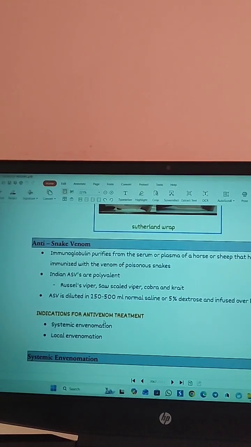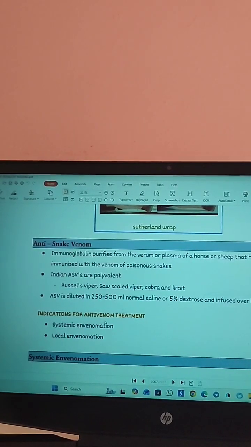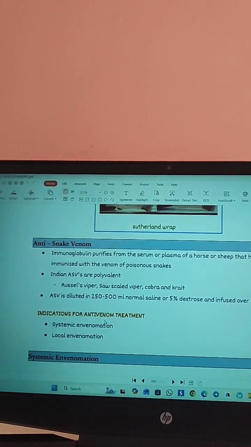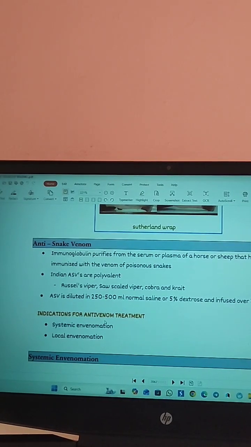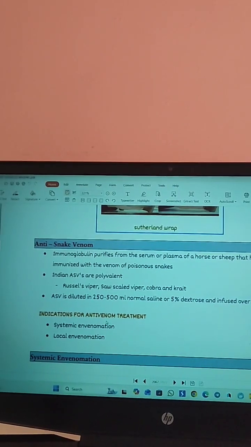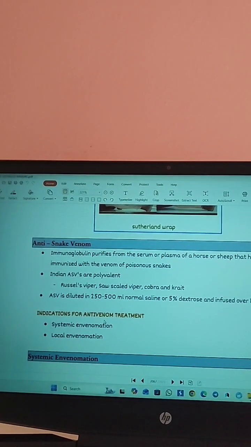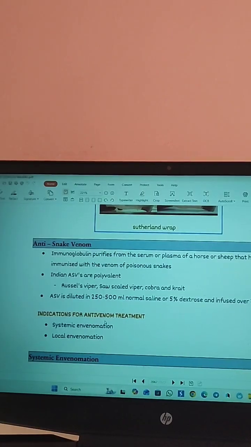So after doing the first aid, you can give the anti-snake venom. Anti-snake venom is immunoglobulin purified from the serum or plasma of a horse or a sheep that has been immunized with the venom of poisonous snakes. So we are immunizing the horse and sheep with the venom of the poisonous snakes. After that we collect the immunoglobulins, and we purify them from the serum or the plasma of that particular horse. That is the first method.